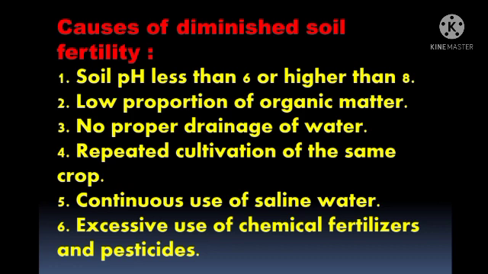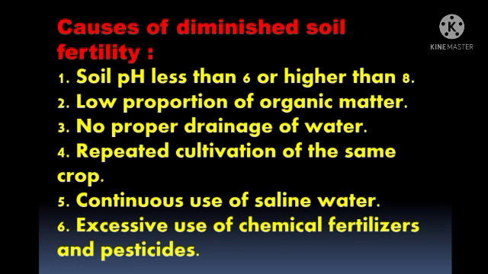Fifth, continuous use of saline water. And sixth, excessive use of chemical fertilizers and pesticides. On a soil, if there is more and more use of chemical fertilizers and pesticides, the fertility of soil gets destroyed. It gets affected. So these are some of the causes of diminished soil fertility.